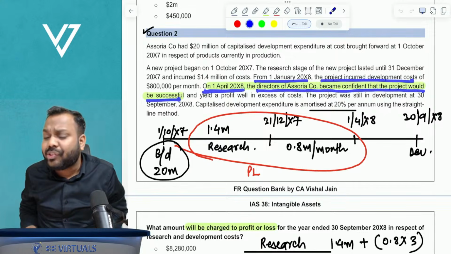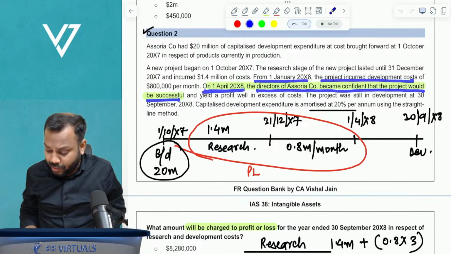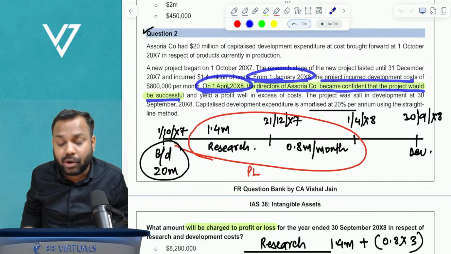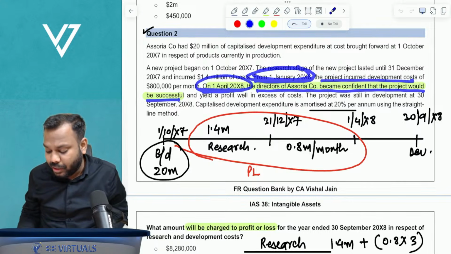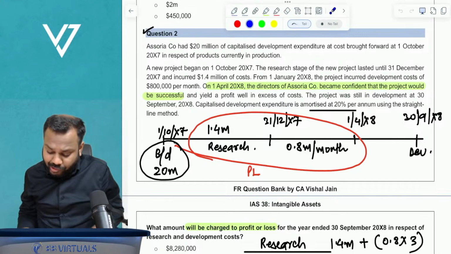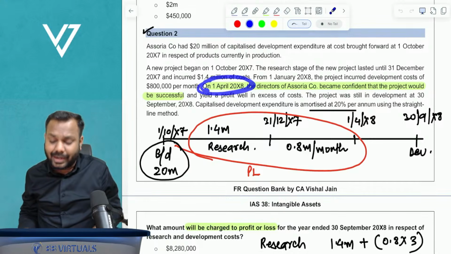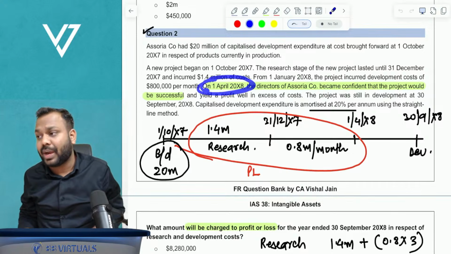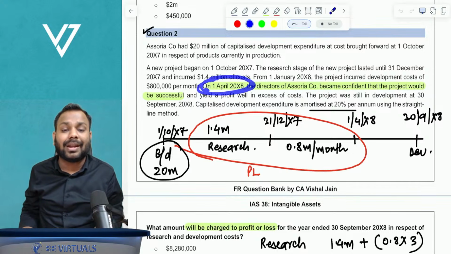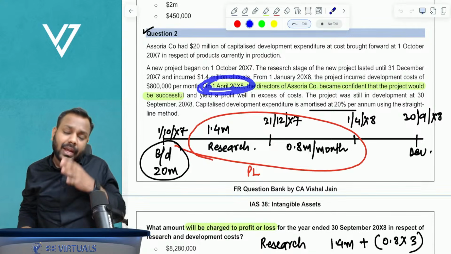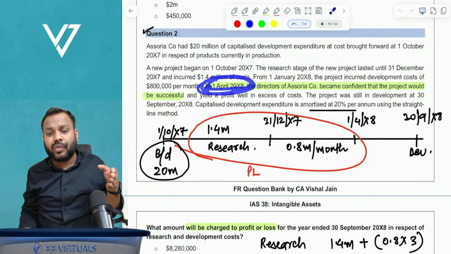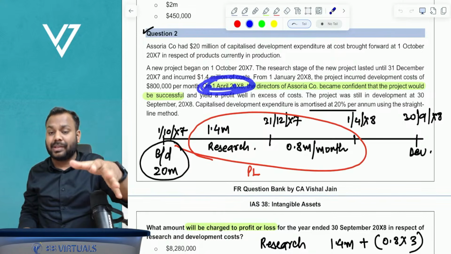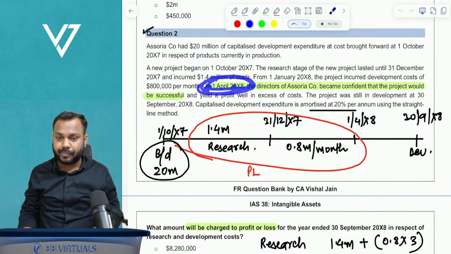So now, which date is the date of development? 1st January or 1st April? It is 1st of April, not 1st of January. 1st January, the question is trying to confuse you. 1st April is the exact date when the directors became confident of the success and the criteria are satisfied. So you will start capitalizing your development cost from 1st of April. Any cost incurred prior to 1st of April will be recognized in P&L as research expense, research costs.